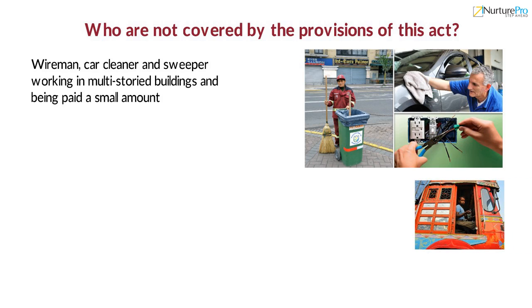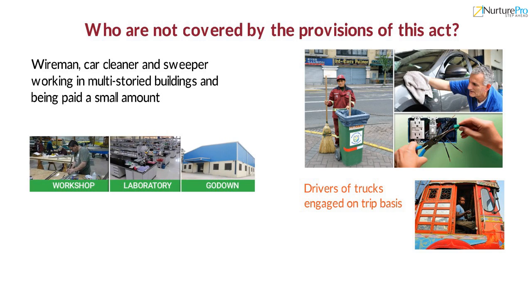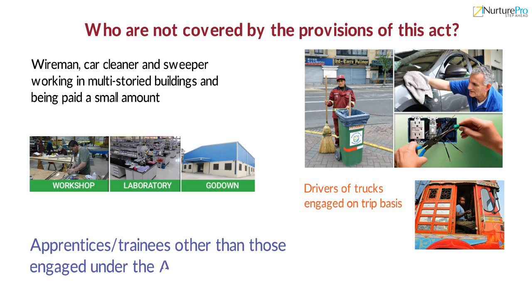Number 2. Drivers of trucks engaged on a trip basis by a transport companies will be covered under the Act. Number 3. The persons working in workshop, laboratory or godown will be considered employees under the Act. Number 4. Apprentices, trainees other than those engaged under the Apprentices Act 1961 are liable to be covered under the Act.